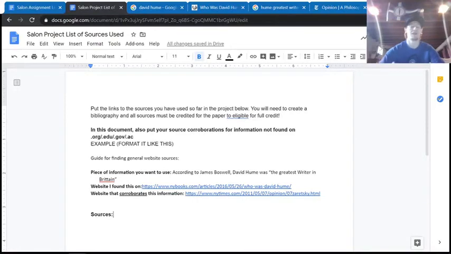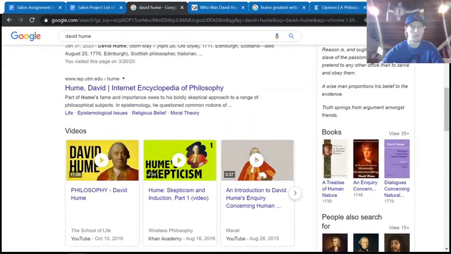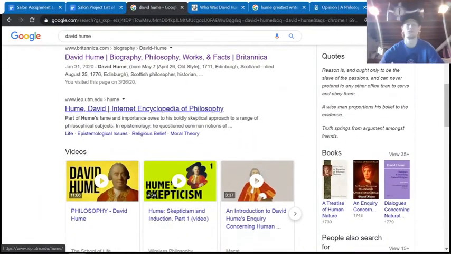All right. So I want you to interact with as many sources as possible. And you're going to find some cool things like this. I found this David Hume thing within 3 or 4 minutes. So imagine how much the more time you spend, the better information you're going to find.